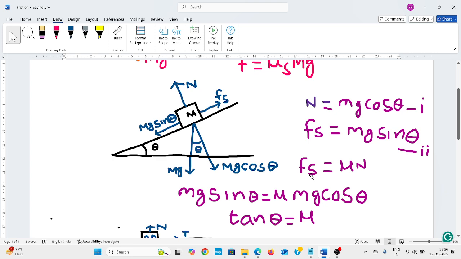We know frictional force is the coefficient of friction into the normal reaction. Then mg sin theta equals mu mg cos theta. Then we can solve: tan theta equals mu. That means the coefficient of friction depends upon the angle of elevation.